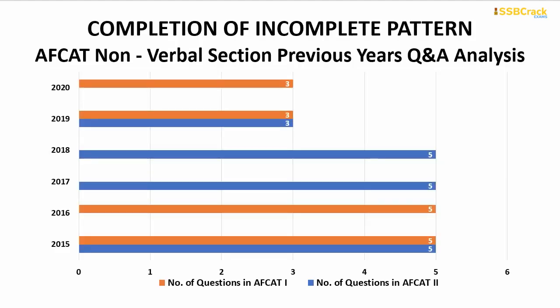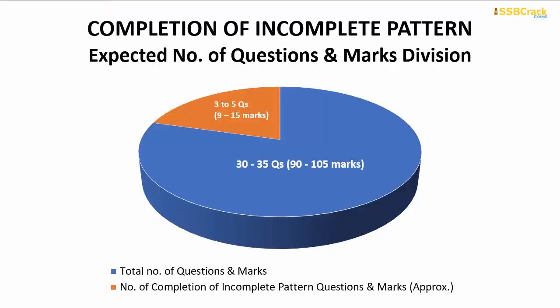Now coming upon to completion of incomplete pattern. So from this topic also, maximum questions were 5, which came in 2018 to 2015, like in 4 years, and minimum questions were 3 only. So in your upcoming AFCAT exam, you can expect around 3 to 5 questions from this topic, which will comprise of around 9 to 15 marks out of your total marks.